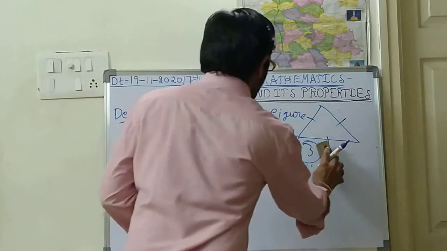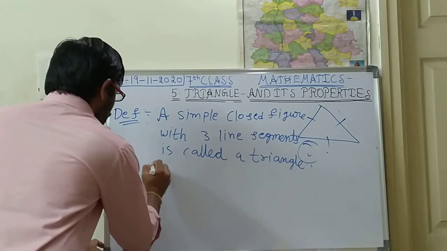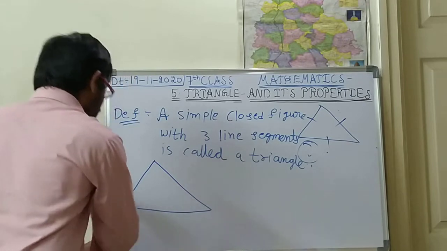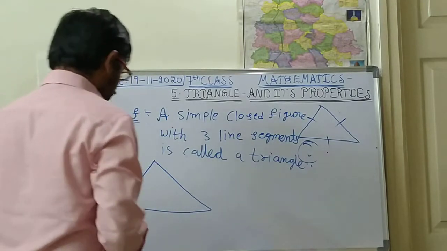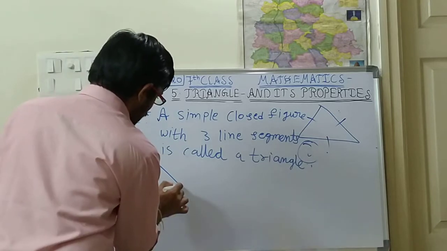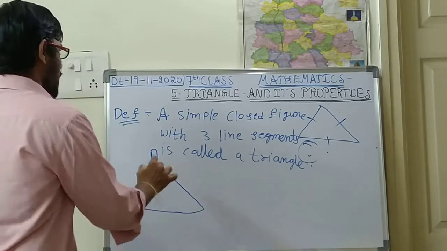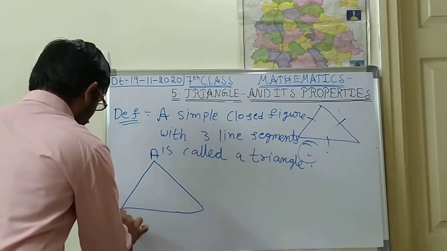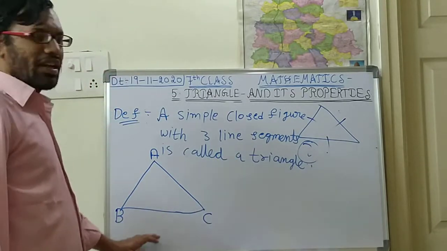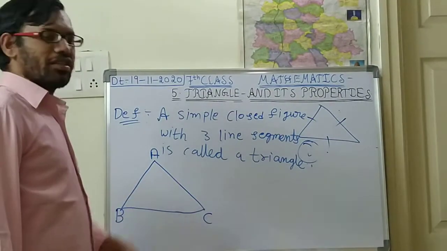See children, this is a 3-sided figure. Please draw this diagram in your notebook, children. Like this, you mark it as A, B, C. Every triangle consists of three line segments: 1, 2, 3.